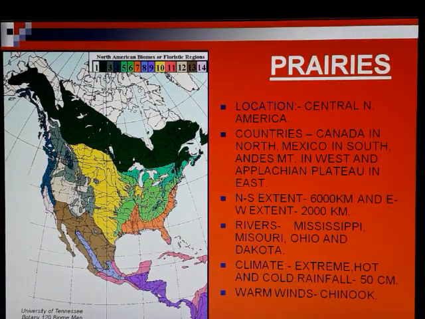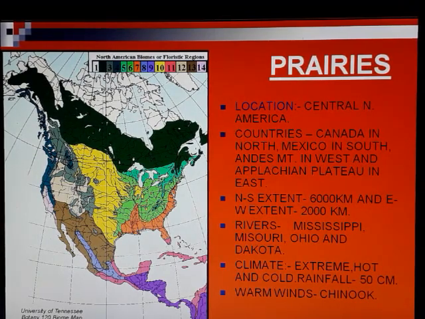The first example is the prairies. Let's discuss the prairies. Its location is in central North America. The countries included in this region are Canada in the north, Mexico in the south, the Rocky Mountains in the western area, and the Appalachian Plateau in the east. This is the Appalachian Plateau out here.